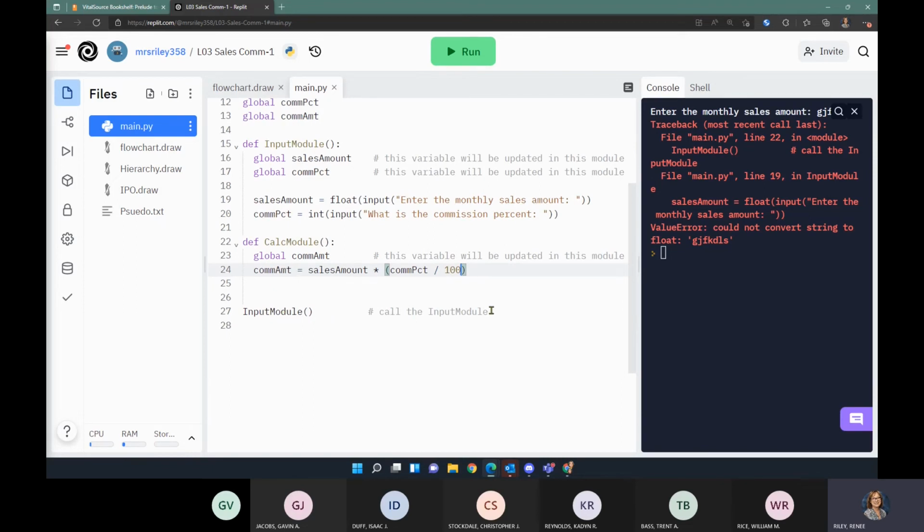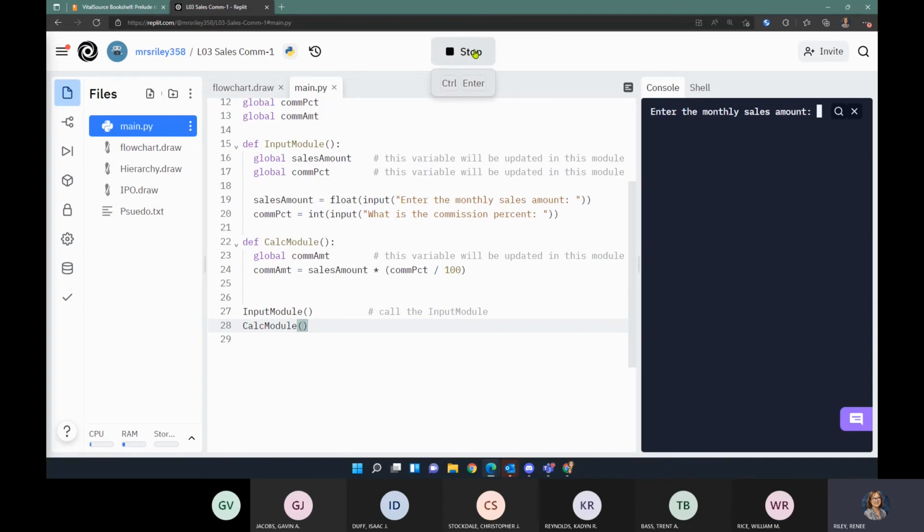That's our only one. But we can go ahead and add a call to that module in column 1 to test it. Now I'm going to run my input module and then my calc module. I won't see anything happen in my calc module. I don't have any output or input statements in there, but I can be sure that it didn't crash if it runs, that my global statement was okay, and that it was able to find my information. So let's try it.